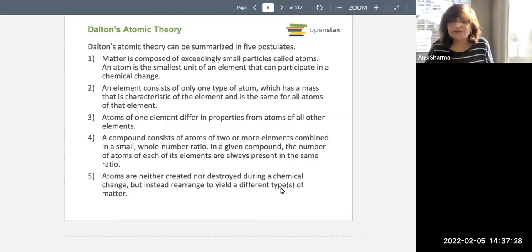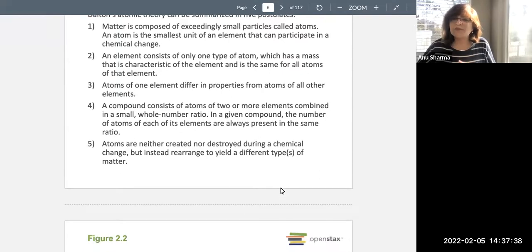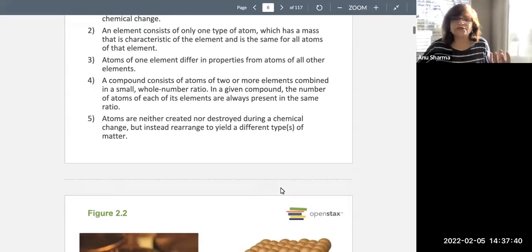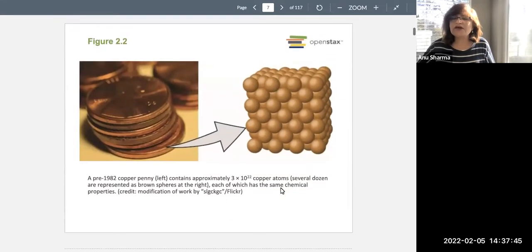Atoms are neither created nor destroyed during a chemical change, but they rearrange to yield a different type of matter. So what is a chemical change? A chemical change is basically a permanent change in which the atoms of the starting material rearrange and form a new substance with totally different properties. So the mass on the reactants and the product side remains the same.